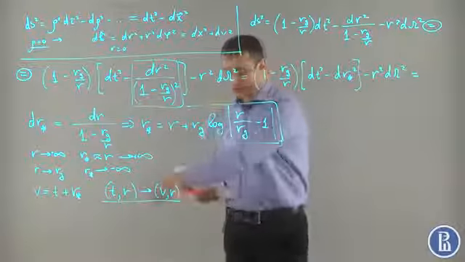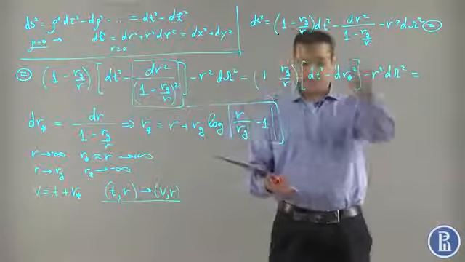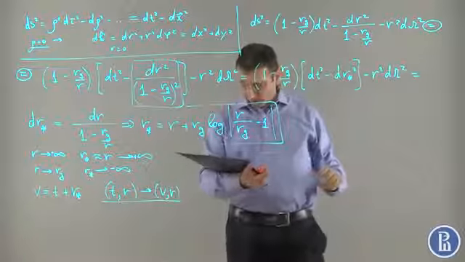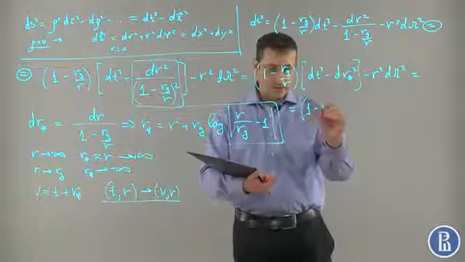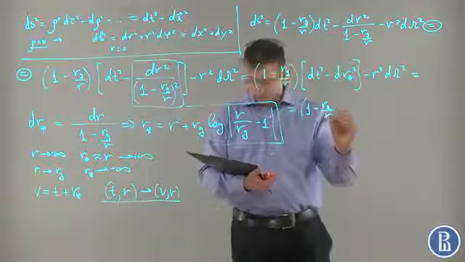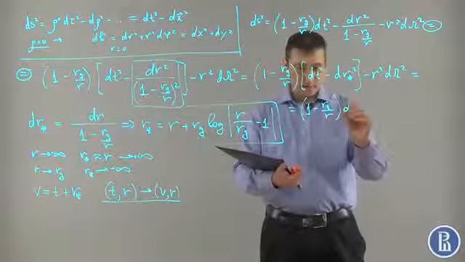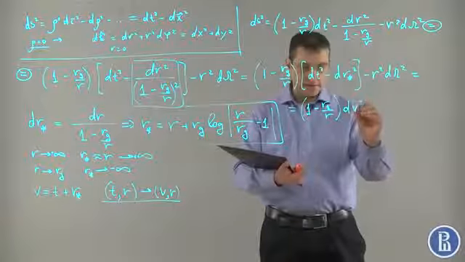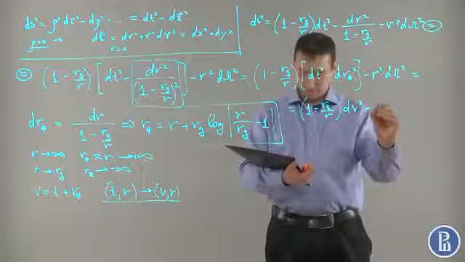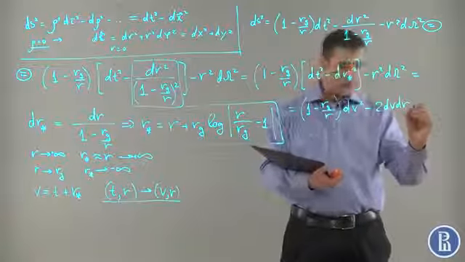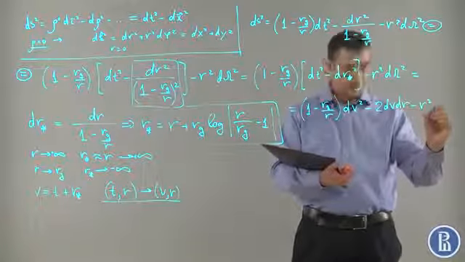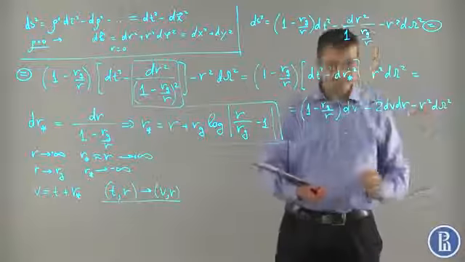The metric becomes (1 minus rg divided by r) dv squared minus 2 dv dr minus r squared d omega squared.